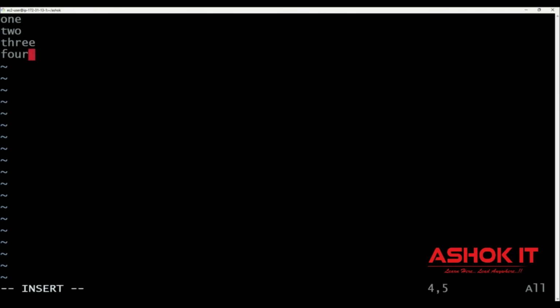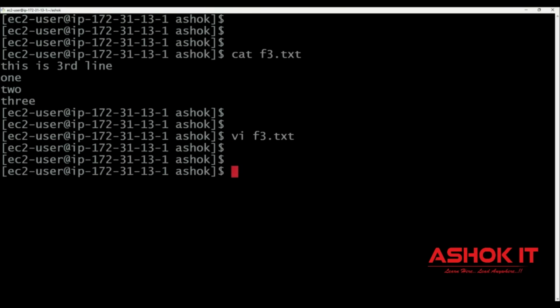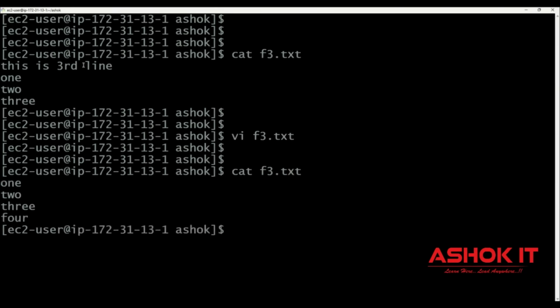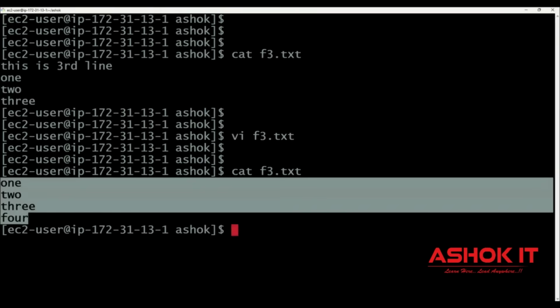After modifying the file, I need to come out from the insert mode. To come out from the insert mode, press escape. After pressing escape, I want to save the changes and close the file. For that, type :wq, enter. Then the file got modified and the file got closed. Then cat f3.txt. Now you see earlier the f3 file had this data. Now the f3 file has this data.